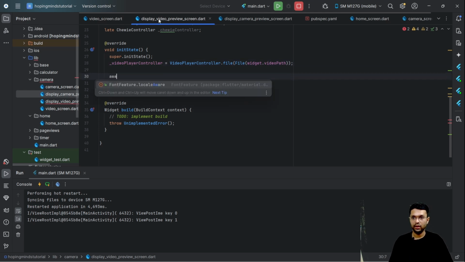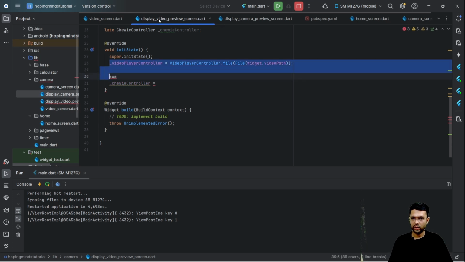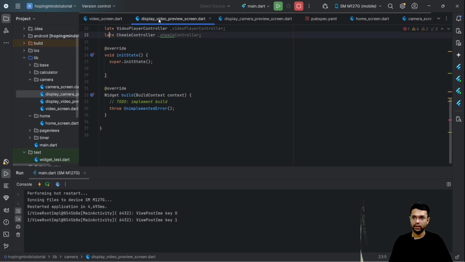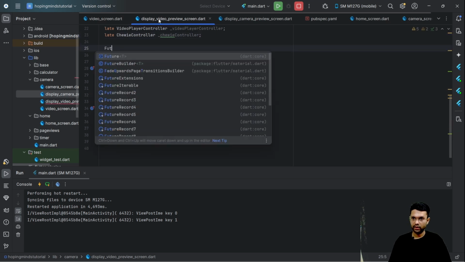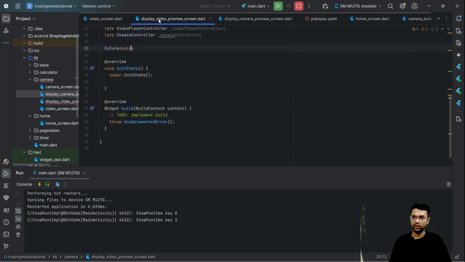What do you mean? Well, basically what I'm going to do is create a separate function, future void initialize player, and mark this as async.